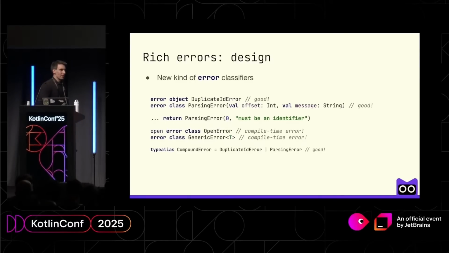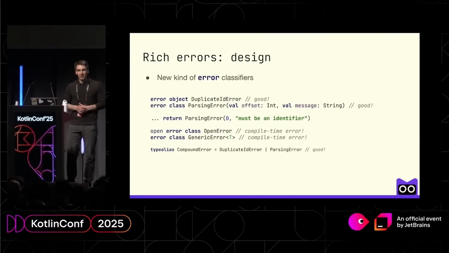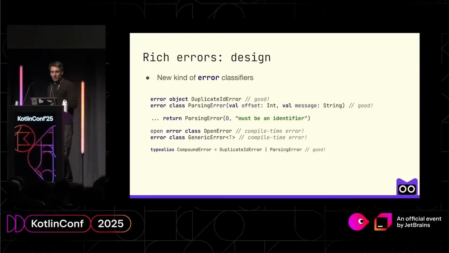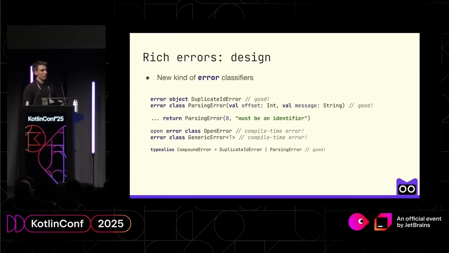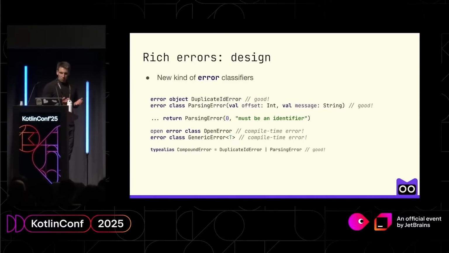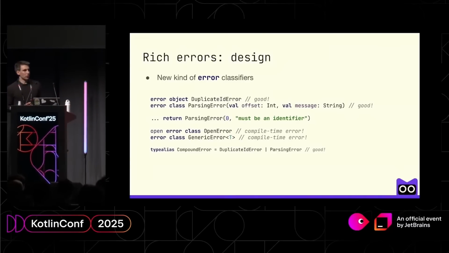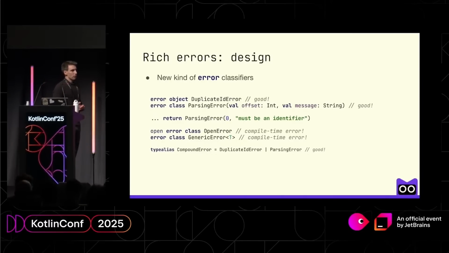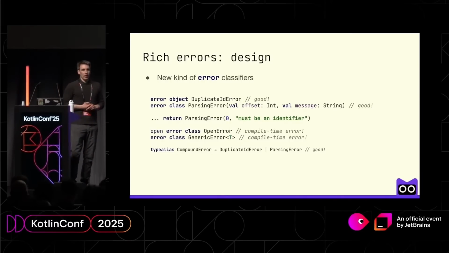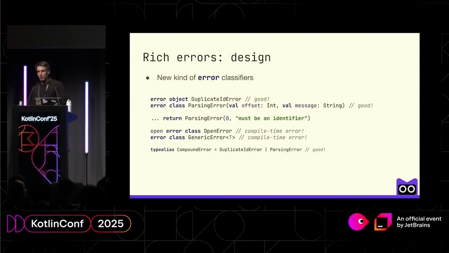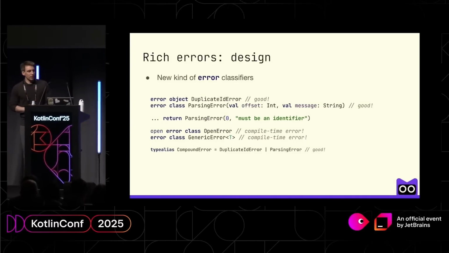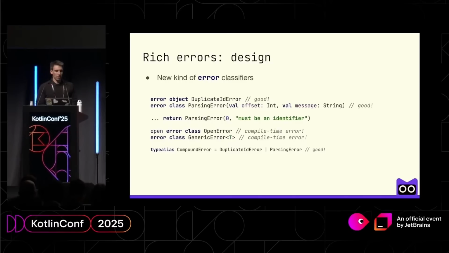However, I mentioned the good part, but the bad part about this error modifier is that it actually restricts how you can define your class. And first of all, errors have to be final. And that's one of the main limitations that we have. And also, it's an error, it cannot have a generic. And the reason for that is, again, to keep our type system polynomial and sane, because when we have union types and generics, it might become increasingly hard for the compiler to infer actual types.